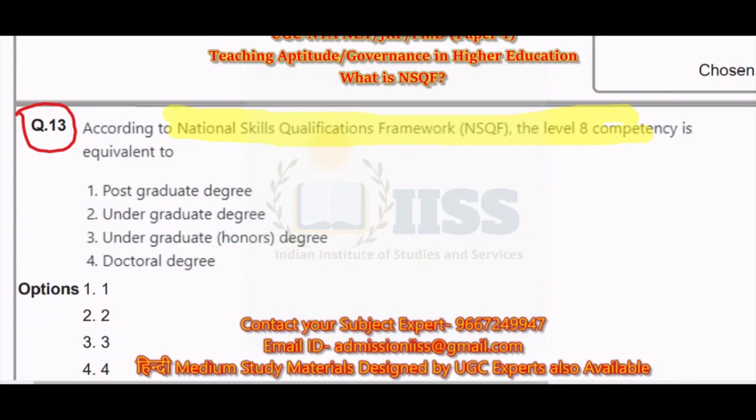And one more thing, the National Education Policy 2020 has given more emphasis on NSQF than the traditional educational system. And this is also a major reason why UGC asked this question. So keep yourselves updated with the current affairs as well.